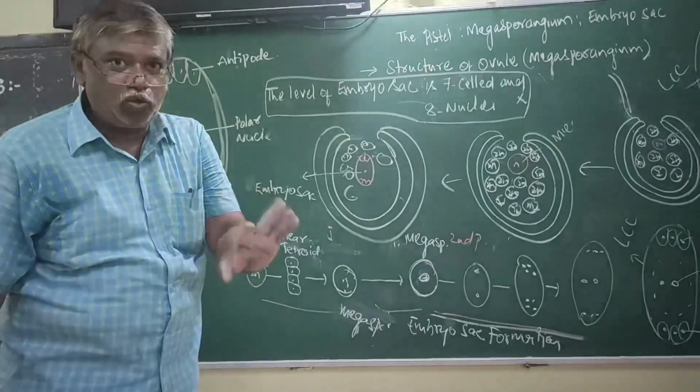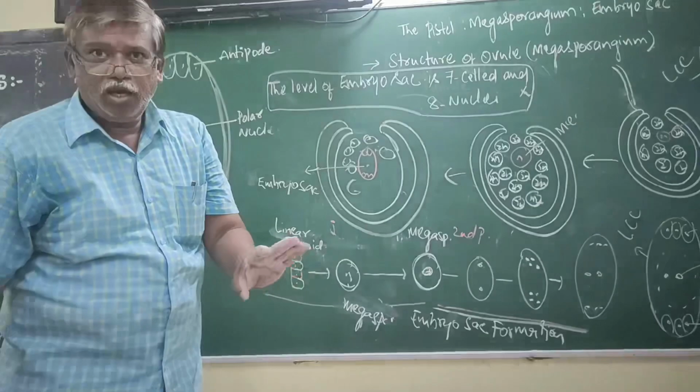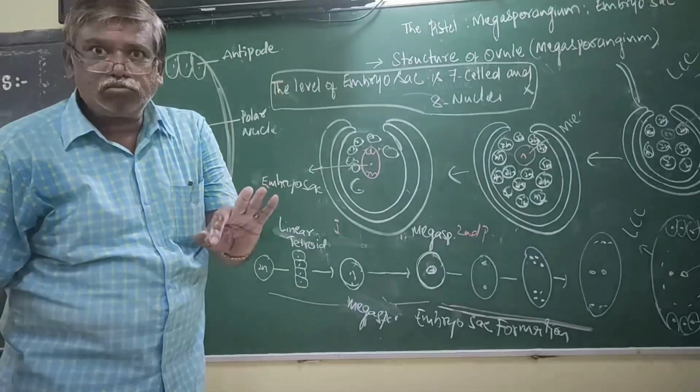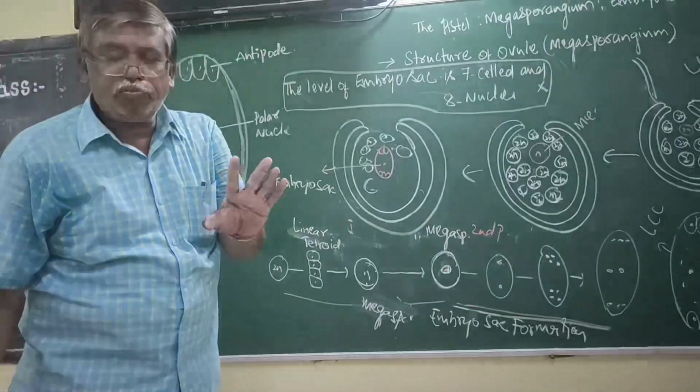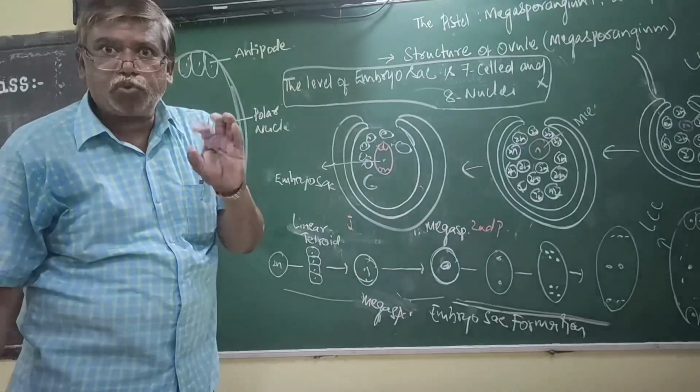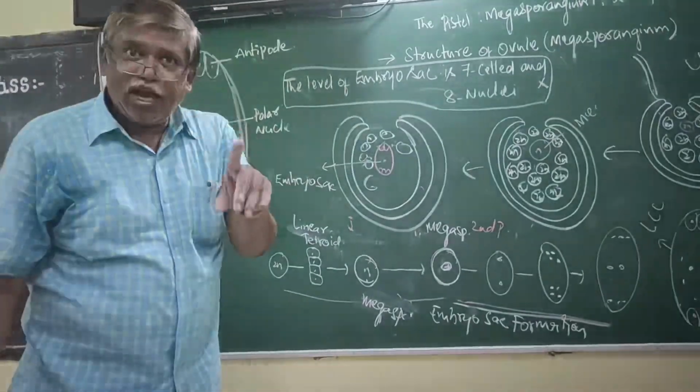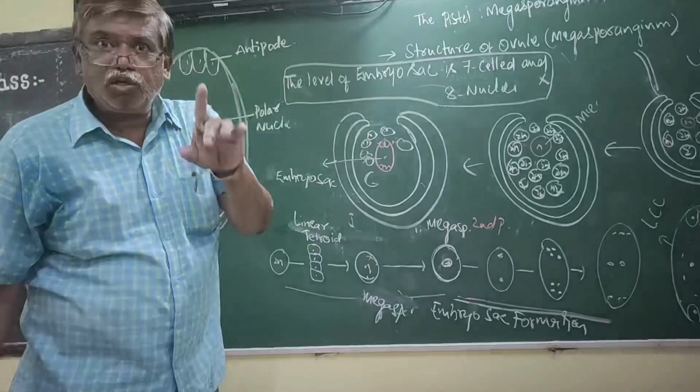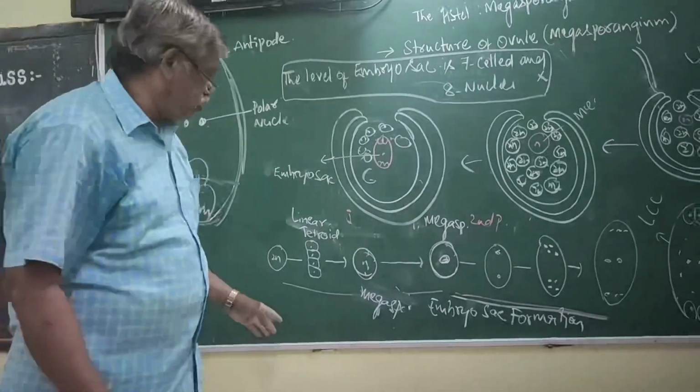Now see, egg formation. Finally, I am concluding. The female reproductive system. The main aim of the female reproductive system is production of egg. In angiosperms, the formation of egg requires 2 steps.